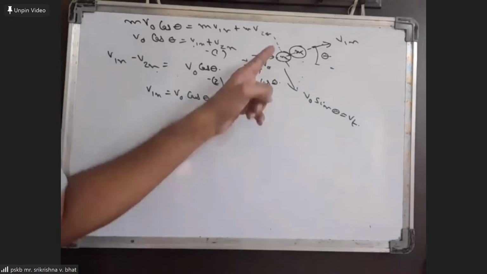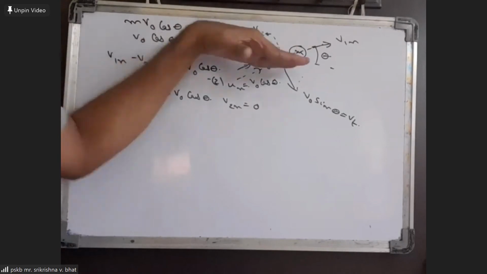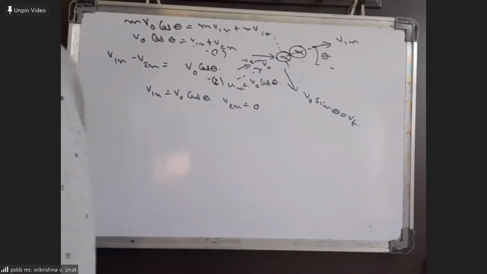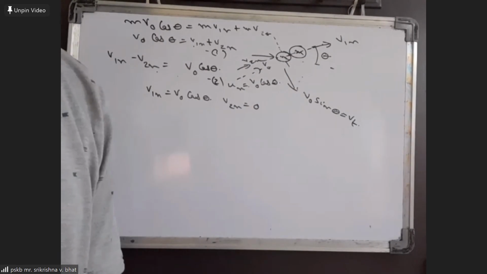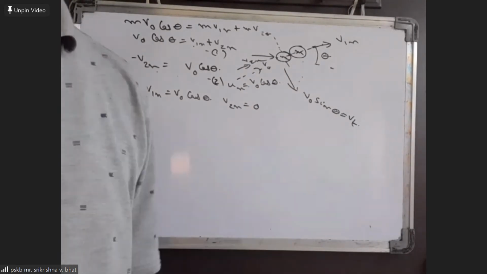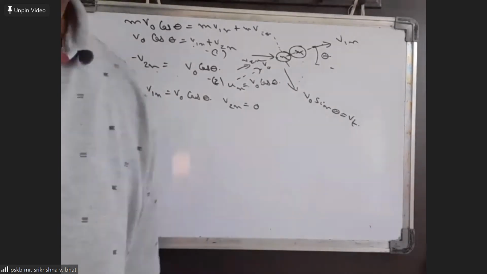It doesn't matter where the collision takes place. It doesn't matter what angle the line of impact makes with the original direction. But the angle between their velocity vectors will be 90 degrees after collision. That is something we can confirm, and we are going to use this in the later part of this question.